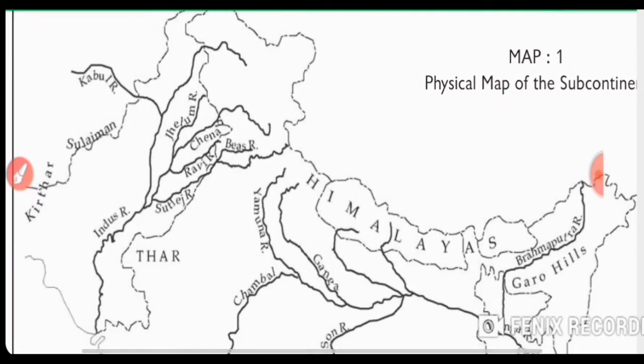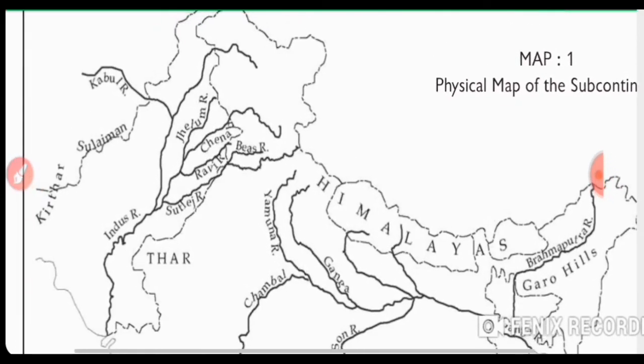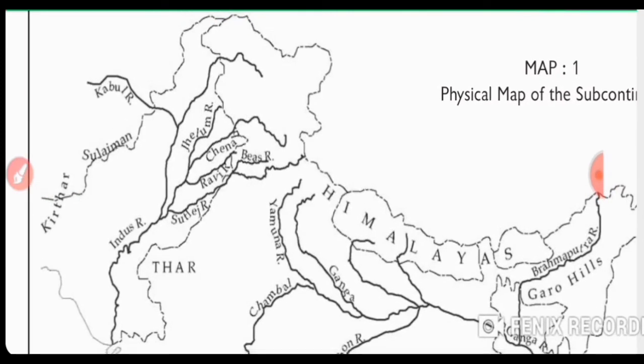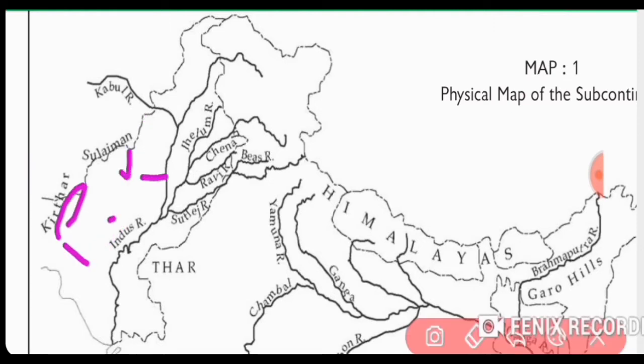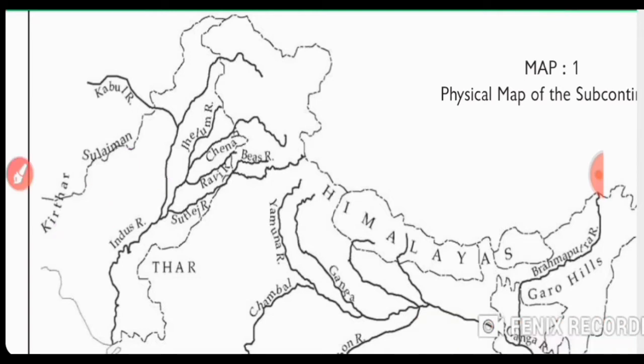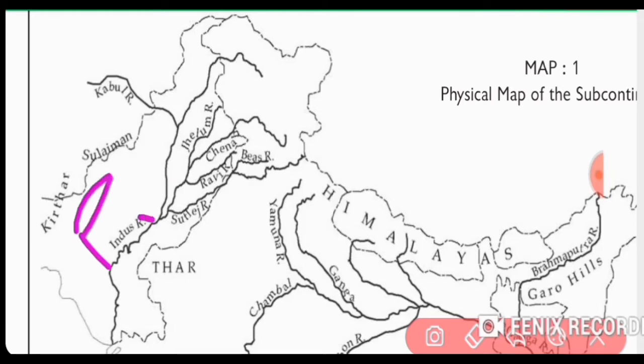This map is an ancient Indian map where India and Pakistan were the same country, but now these two hills are in the modern state of Pakistan.